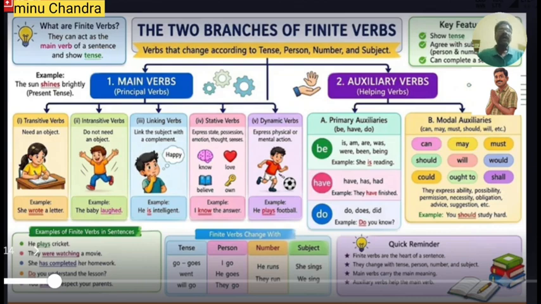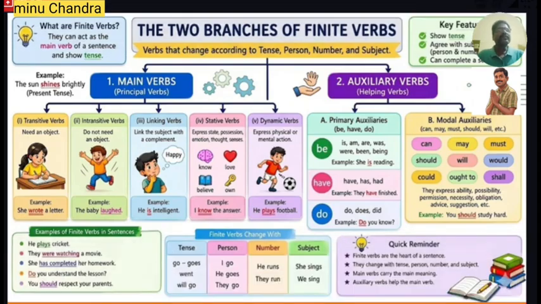Main verbs have 5 classifications. They are transitive verb, intransitive verb, linking verb, similarly static verbs and dynamic verbs. We will know in detail about all these. And the second type of verbs are called auxiliary verbs. Let us discuss the main verbs.